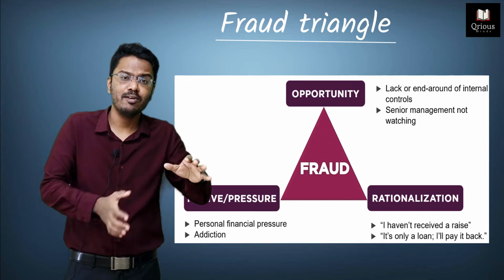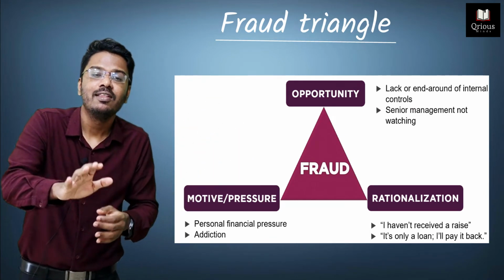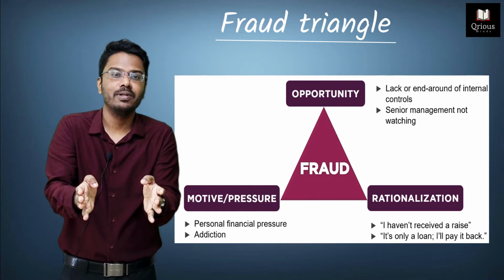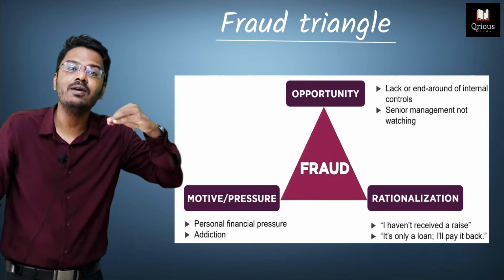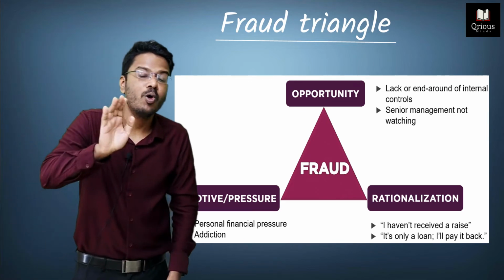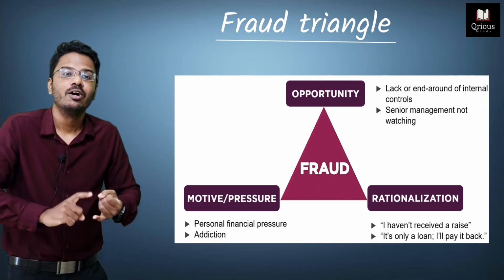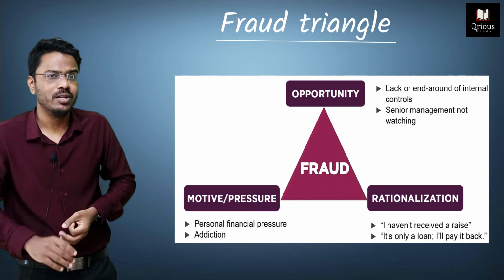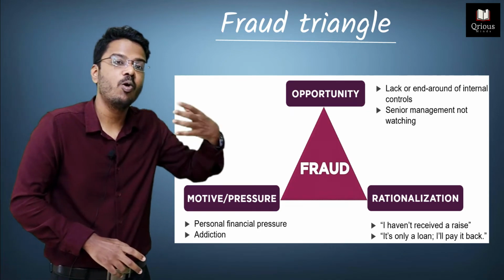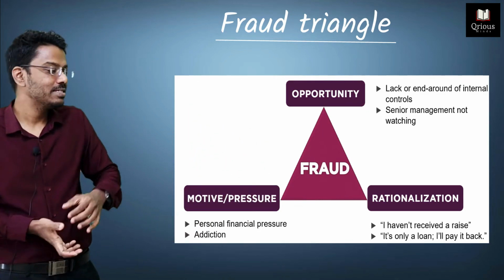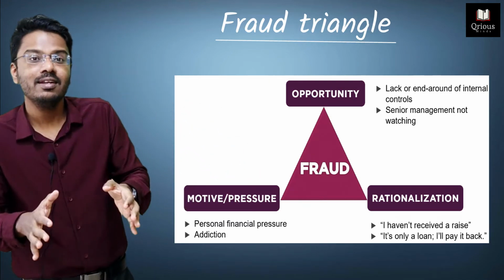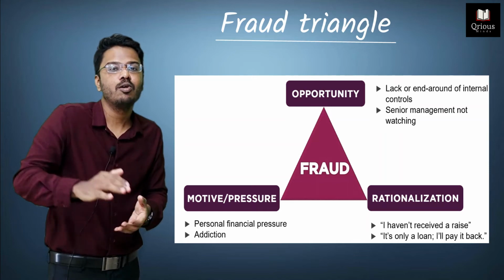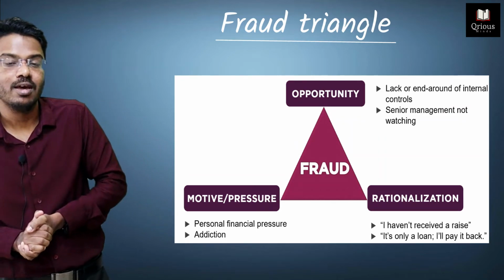It doesn't say that if these three conditions are present, then the fraud will 100% happen there. It only says that the risk of the fraud happening will be more in that organization. And what are the three conditions? Pressure, rationalization, and opportunity. Opportunity: if someone finds an opportunity to commit a fraud, let's say the internal control of that organization is weak, then the risk of the fraud happening is more in that organization.